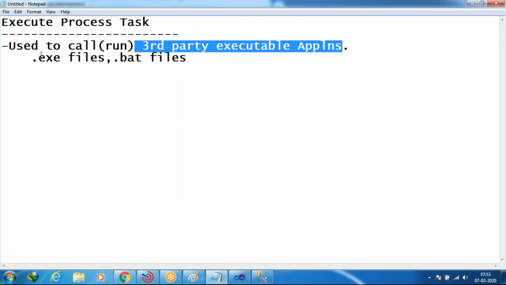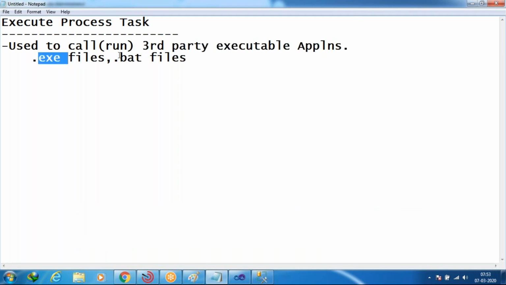Their file extensions may be .exe, .batch files. See, so many file extensions are there. Here I provided the example of .exe and .batch files. Guys, getting what my point is here? So what is the purpose of execute process task? It is used to call third party executable applications into our SSIS package.